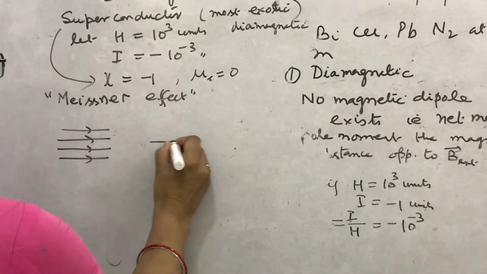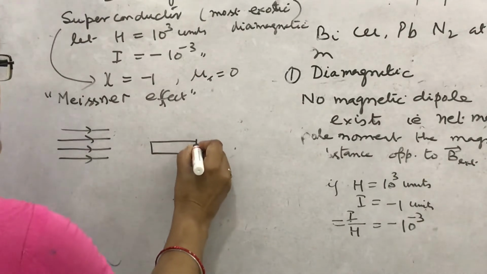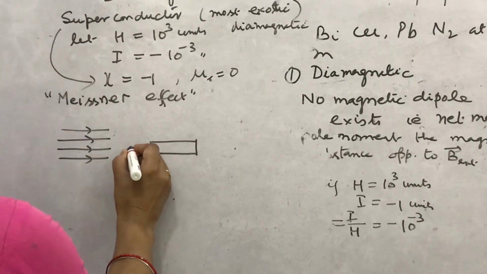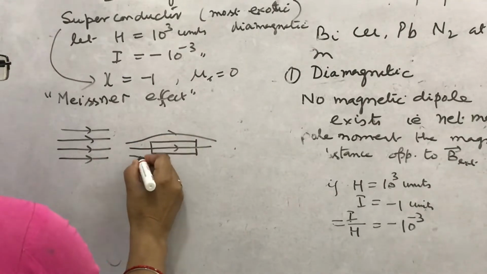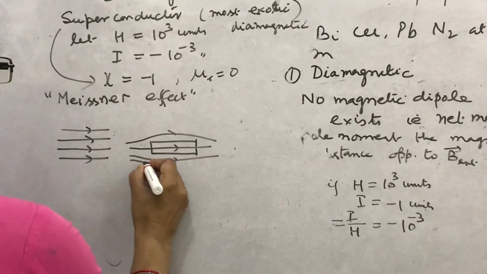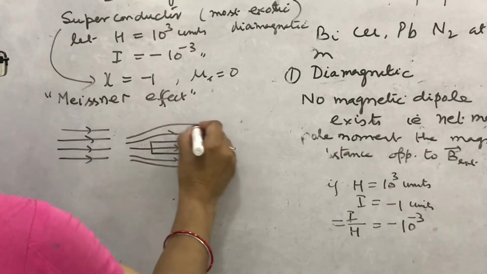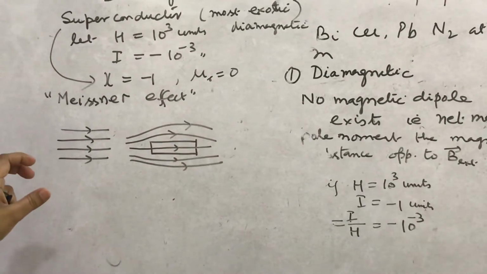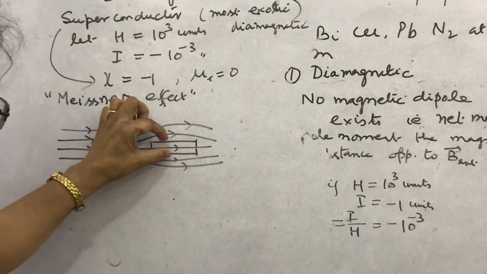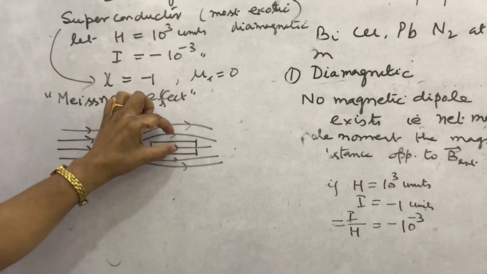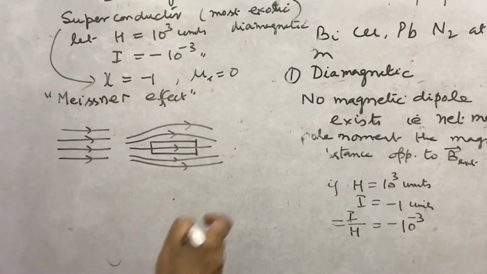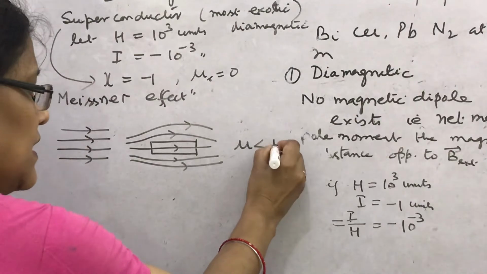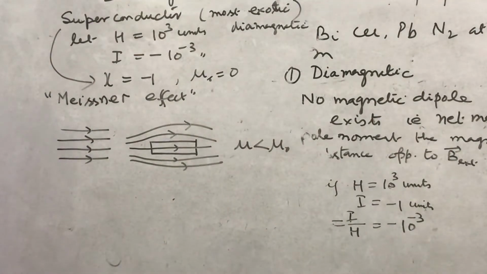If you place diamagnetic substance in it, what happens is that magnetic field lines become like this, their orientation becomes like this. What will you conclude? That inside the diamagnetic substances the magnetic field lines don't prefer to go as compared to outside. What will you say? That permeability is less than permeability for free space in case of diamagnetic substances.